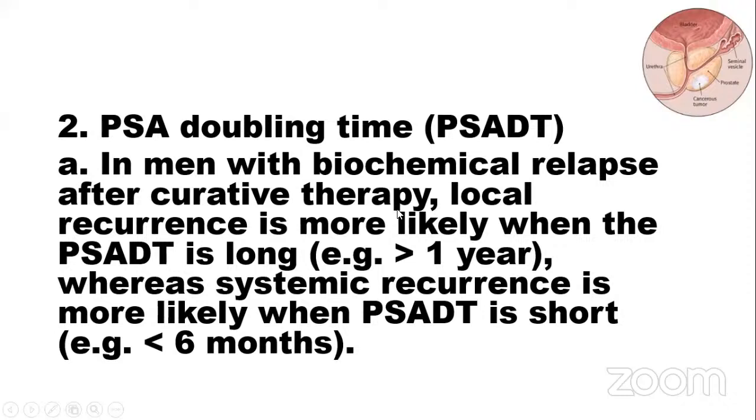PSA doubling time in men with biochemical relapse after curative therapy: local recurrence is more likely when the PSA doubling time is long, that means more than 1 year, whereas systemic recurrence is more likely when the PSA doubling time is short, less than 6 months. So local recurrence when the PSA doubling time is more than 1 year, and systemic recurrence when the PSA doubling time is less than 6 months.